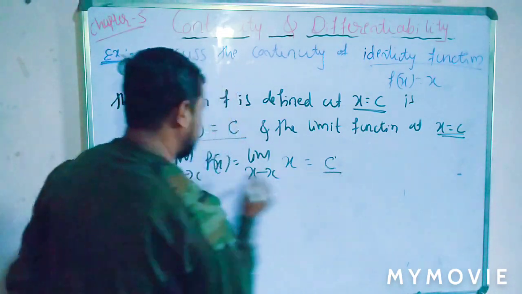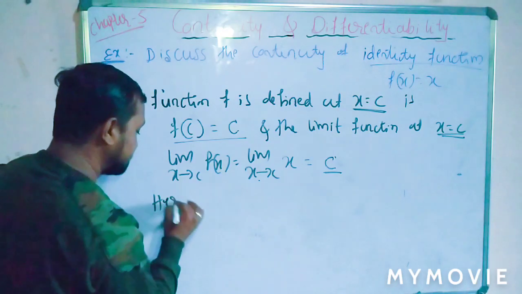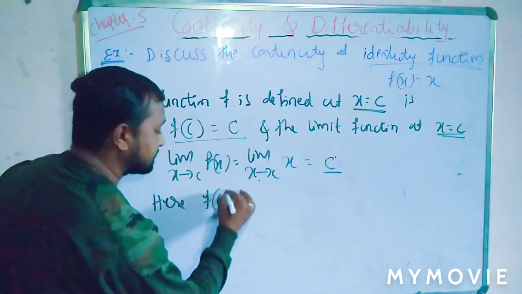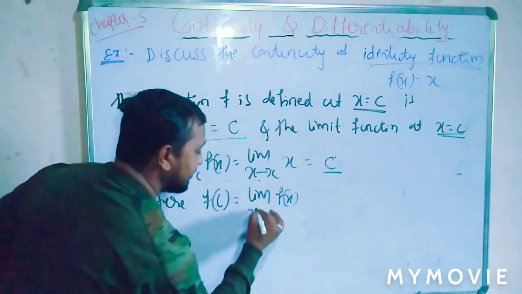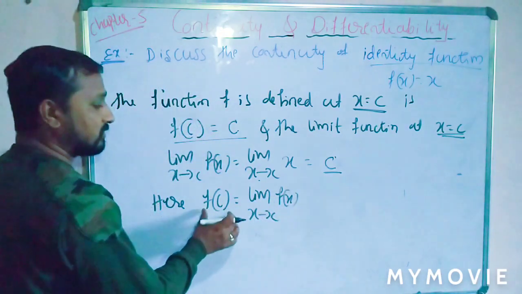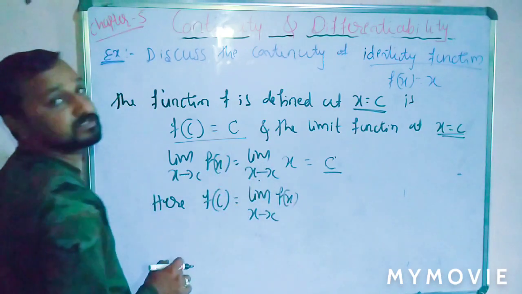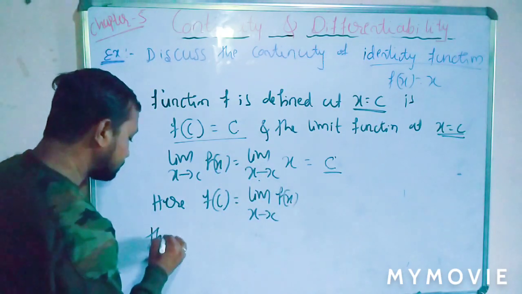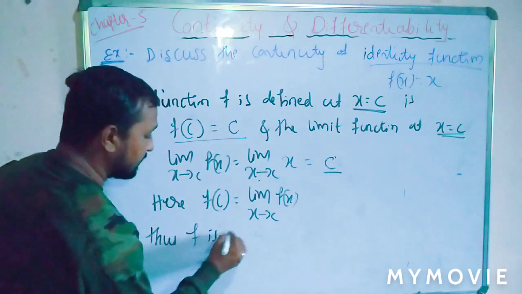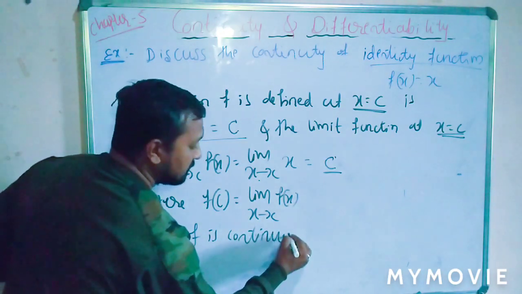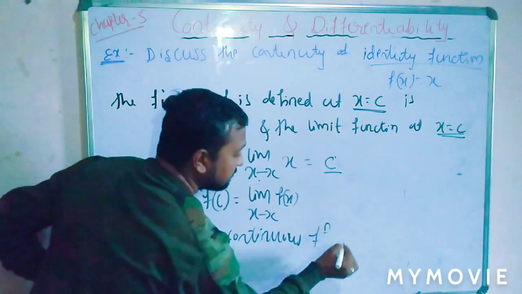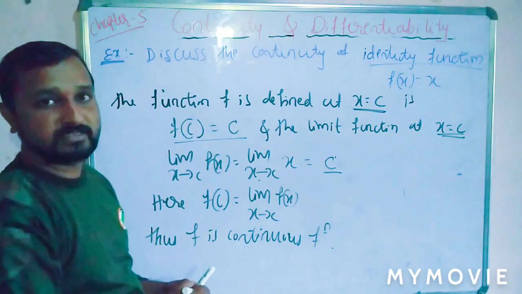So f of c is equal to the limit of f of x as x tends to c. Here the function value equals the limit. Thus f is a continuous function. Clear that?